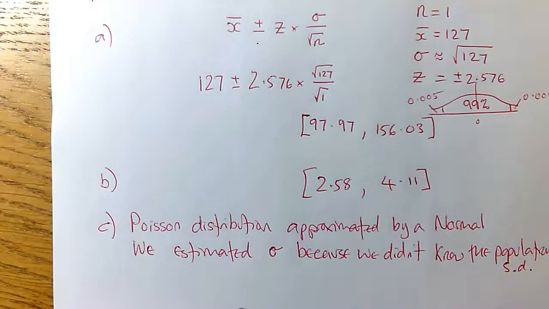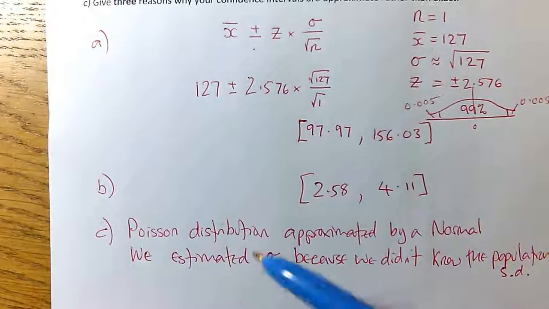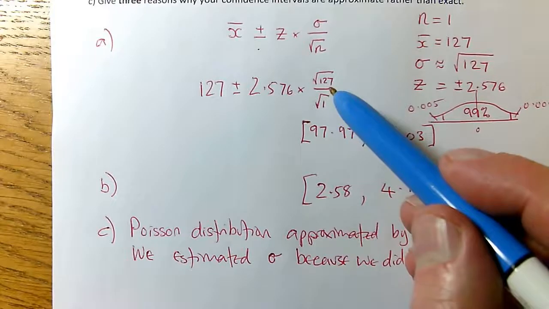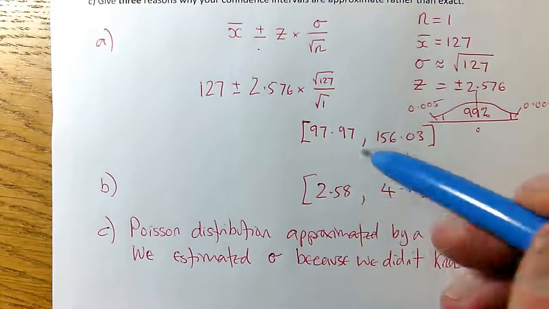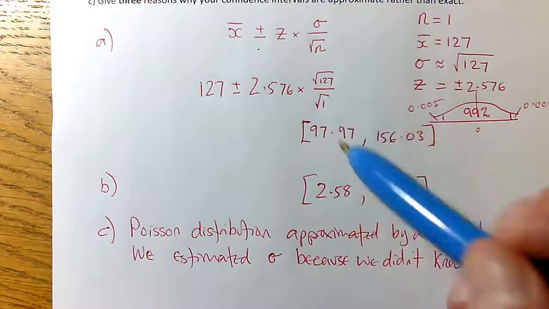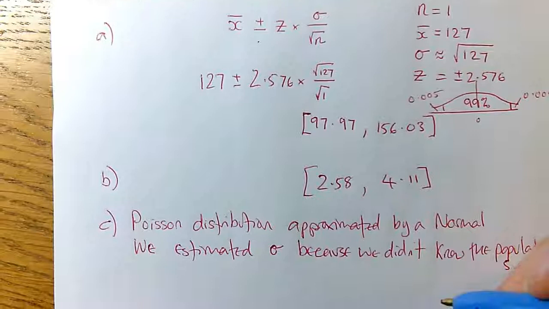And the third thing I alluded to, okay, when you do these approximations, this 127 is a whole number of calls. We can only observe whole numbers, even though the mean might not be a whole number. And so therefore, strictly speaking, there should be a continuity correction at some point.